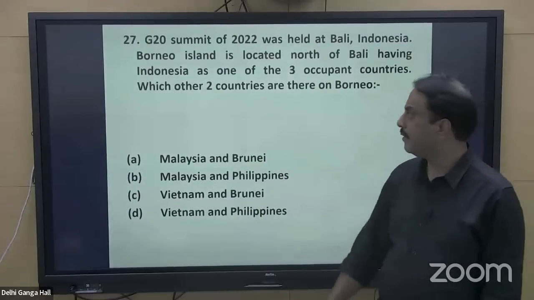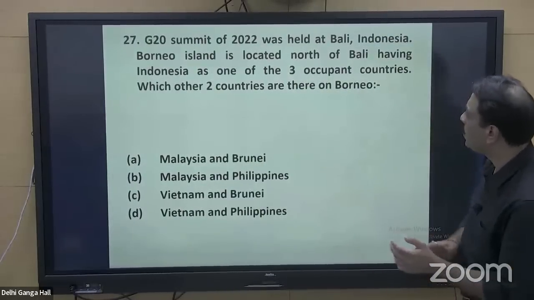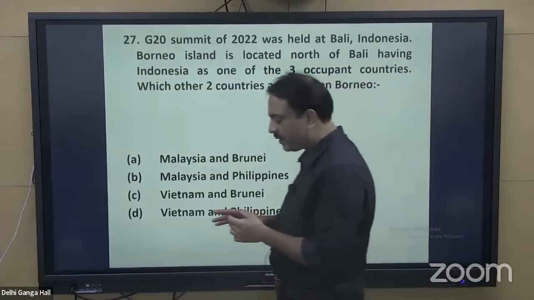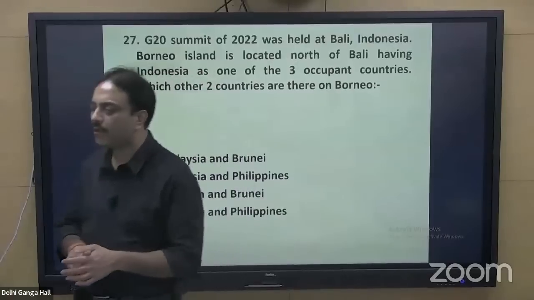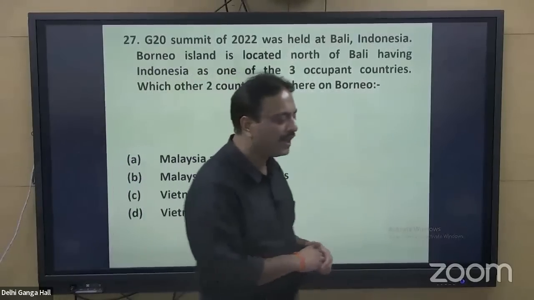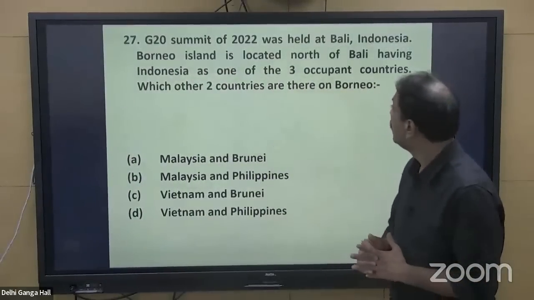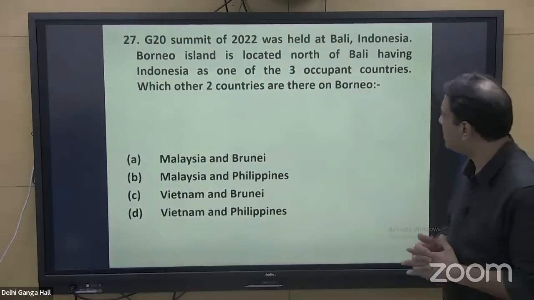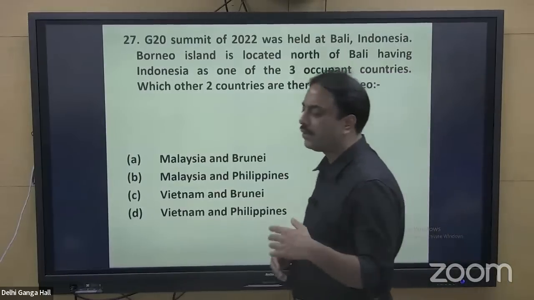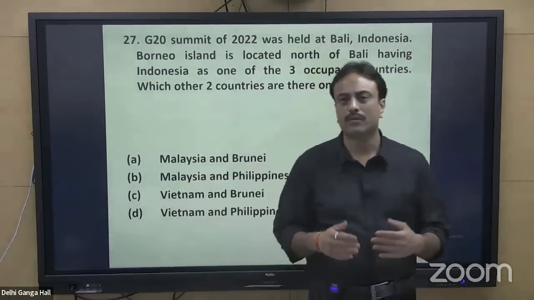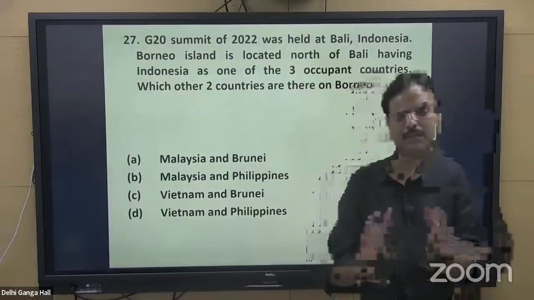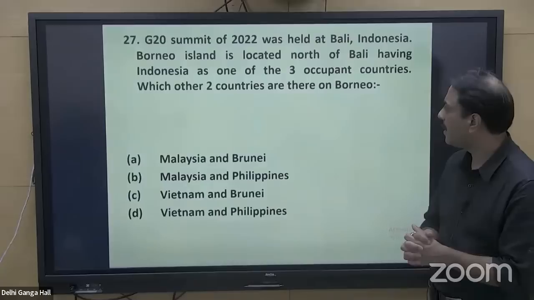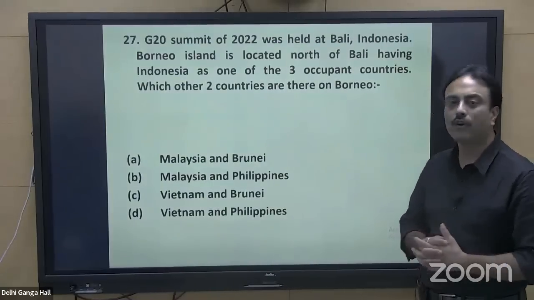Question number 27. G20 summit of 2022 was held at Bali, Indonesia. Yes, G20 summit last year, November 2022, it was held at Bali in Indonesia. Borneo Island is located north of Bali, having Indonesia as one of the 3 occupant countries. North of this island Bali, there is a big island that is called as Borneo, and the statement is saying it has Indonesia as one of the 3 occupant countries.